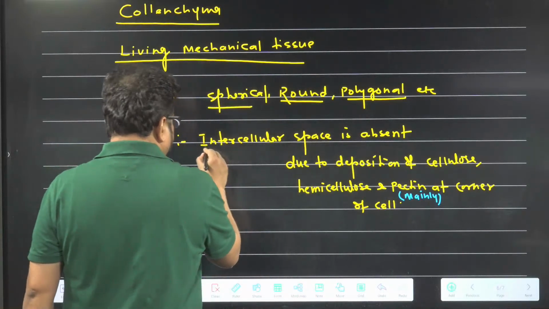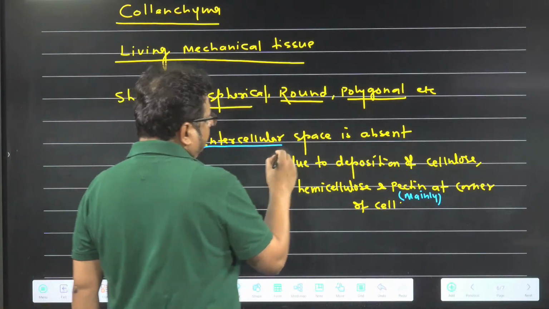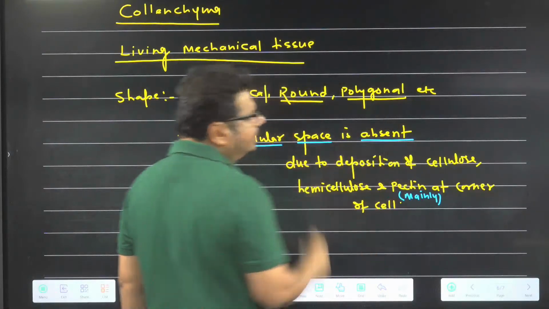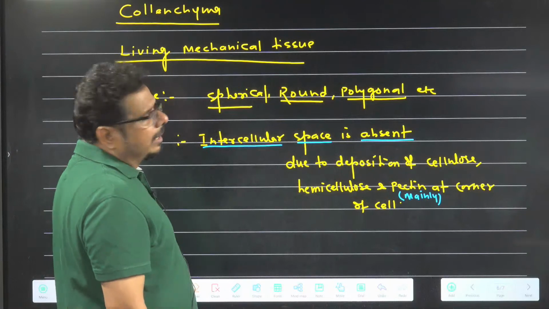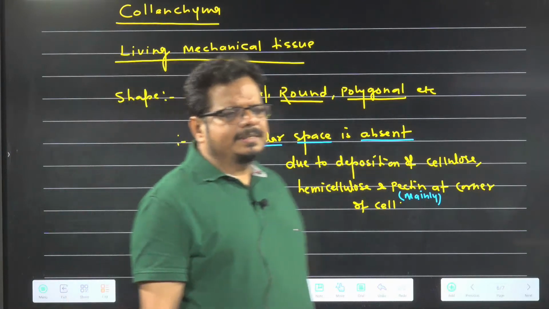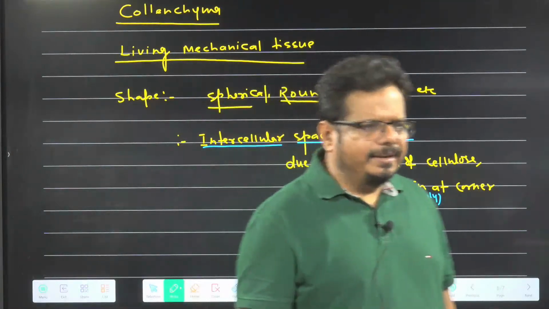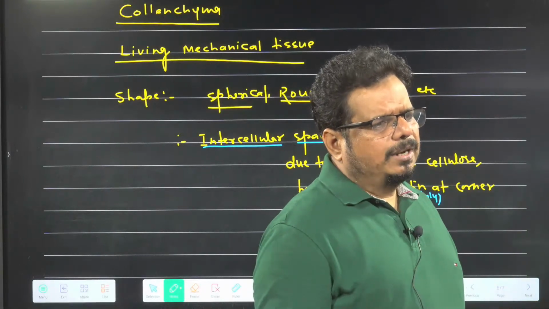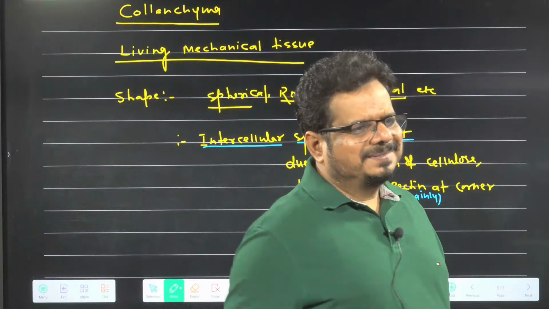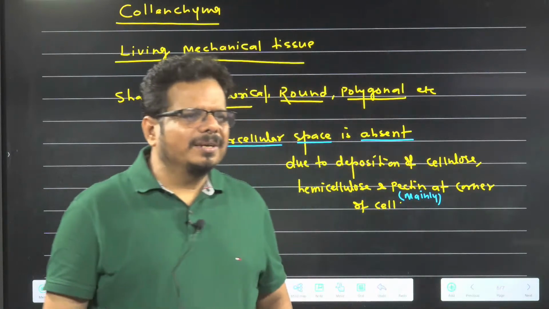So it is a very important character of collenchyma. Intercellular space is absent. Assertion people ask: in collenchyma intercellular space is absent. Reason they will give: the corner of the cells of collenchyma is highly thickened. Will the correct explanation go or the incorrect explanation?